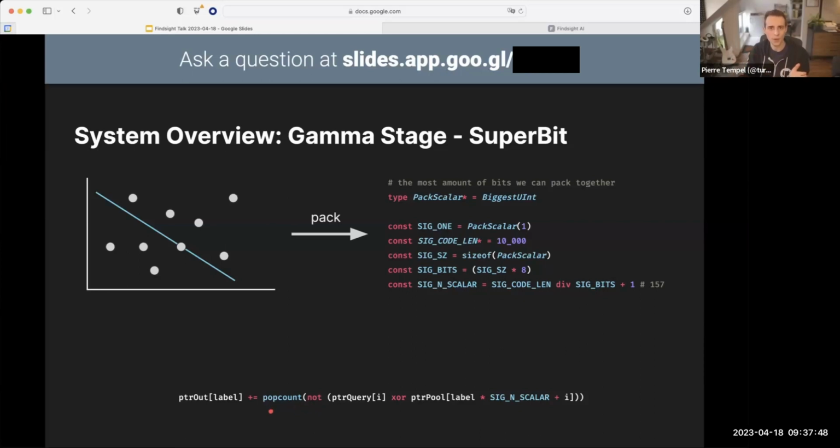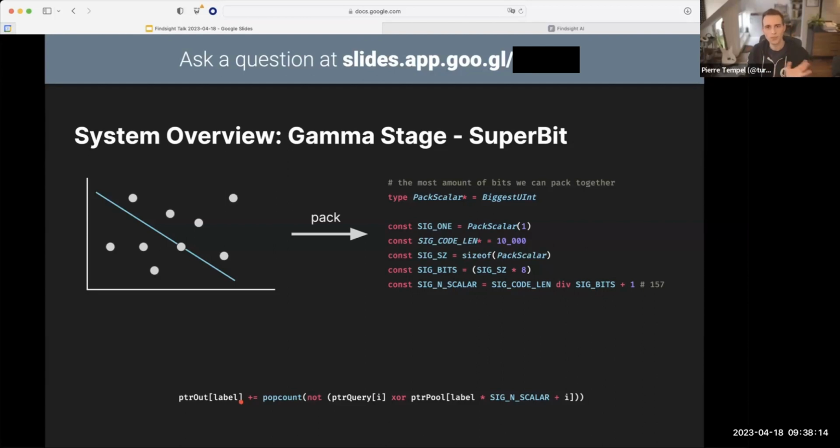And then we need to do a pop count, which is a CPU instruction to count the number of set bits within an integer. And we accumulate that into an accumulator, but that accumulator is also an integer. So this becomes an integer addition and not a floating point addition. So we went from really expensive, no good floating point number calculations to 3 CPU instructions for this inner loop.